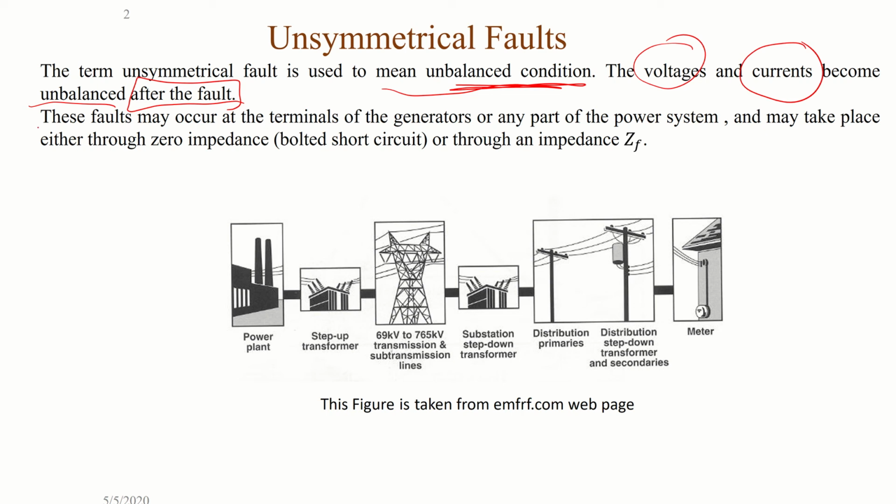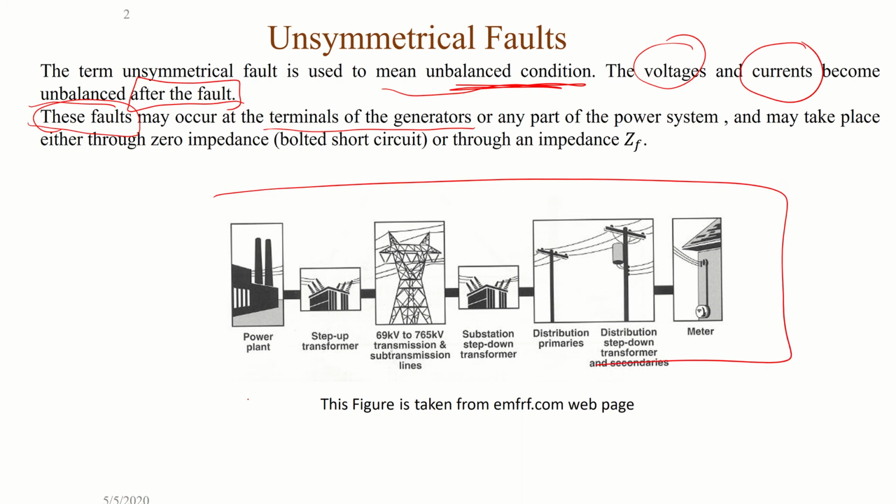Also, where are these faults going to occur? They are going to occur on the terminal of the voltages. You have this figure, which is a complete system: a power plant, transformer, transmission line, substation, and step down transformer, then the distribution network.